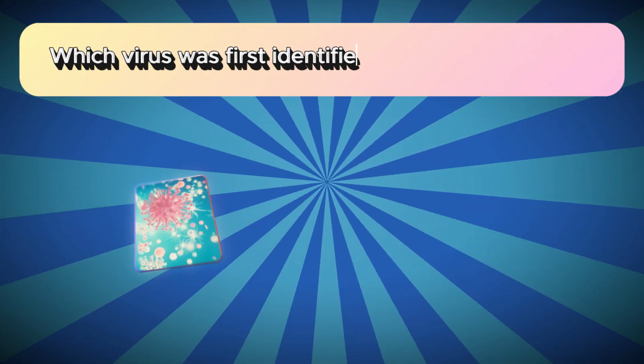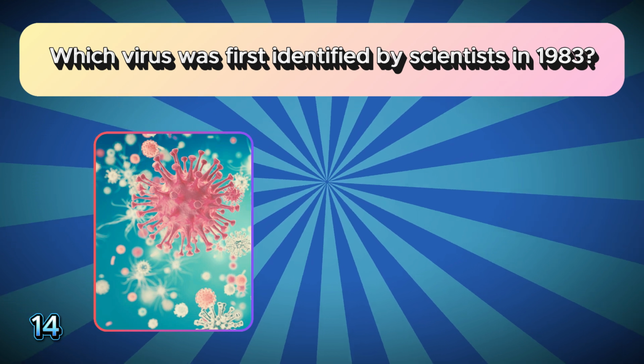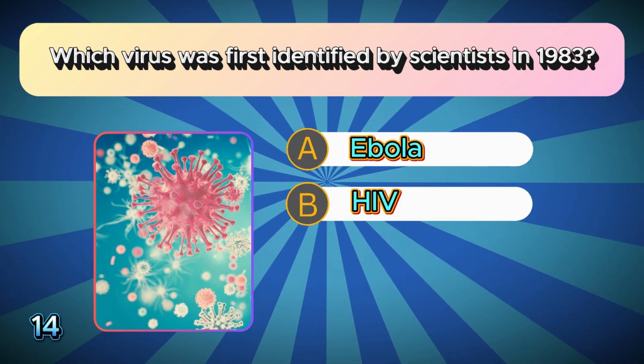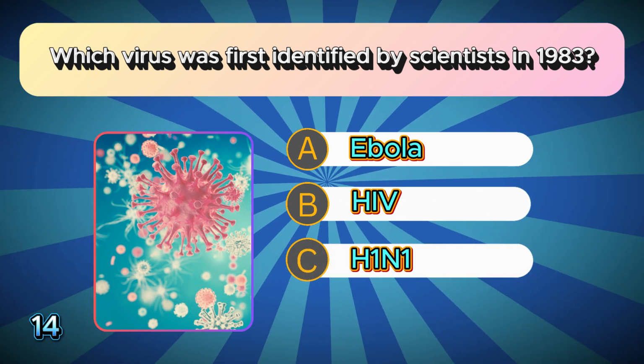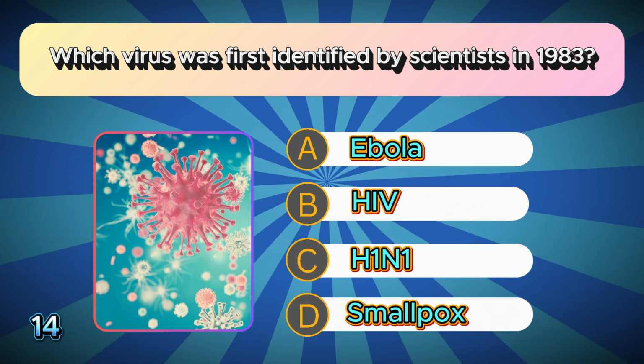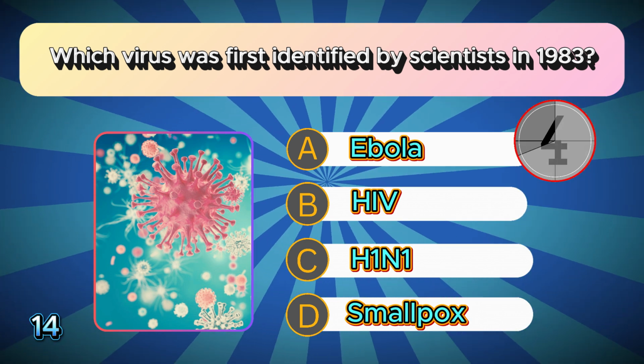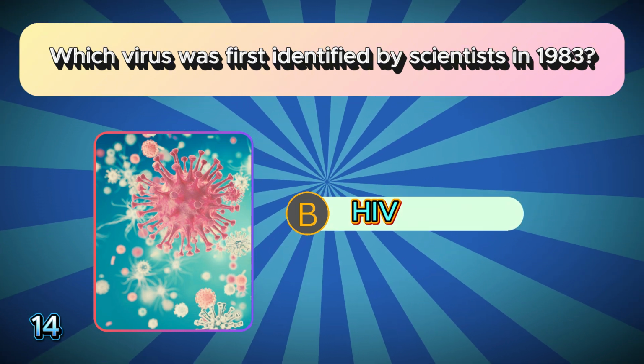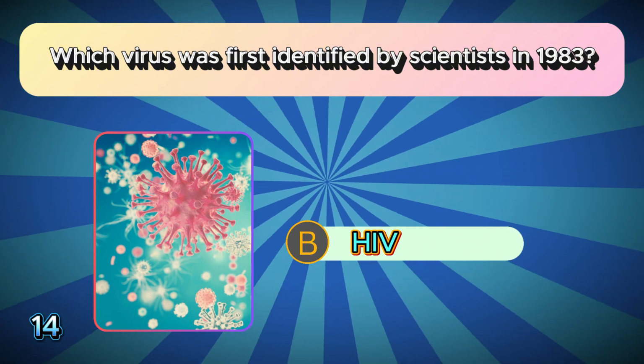Which virus was first identified by scientists in 1983? A. Ebola. B. HIV. C. H1N1. D. Smallpox. The correct answer is B. HIV.